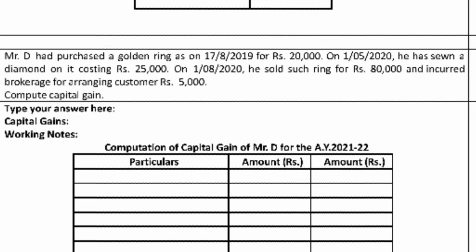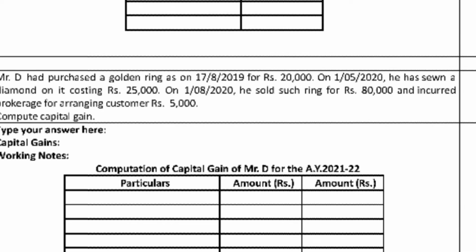So we calculated the indexation. The asset was purchased on 17/8/2019, so we calculate the index for the previous year 2019-20, which is 289.